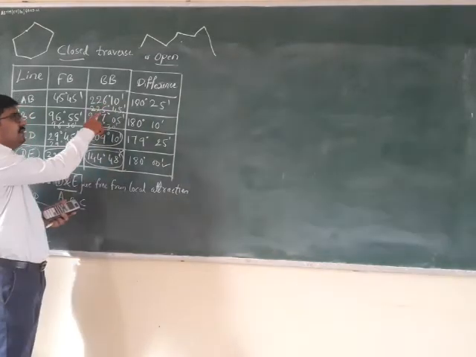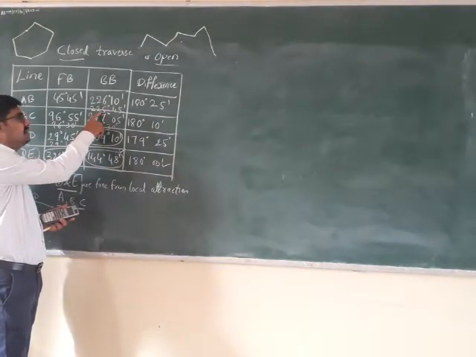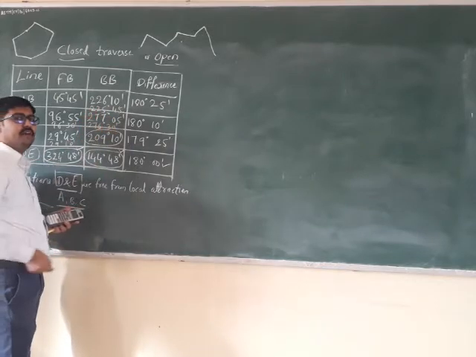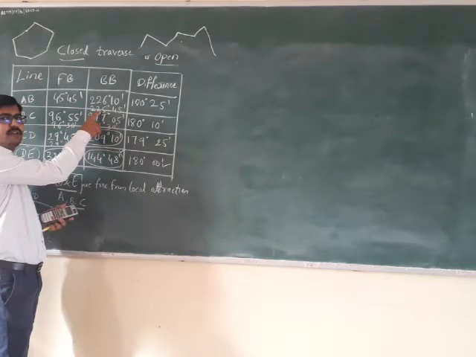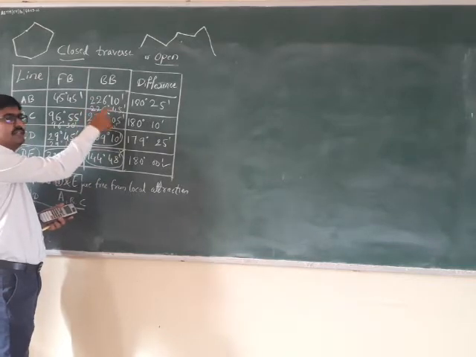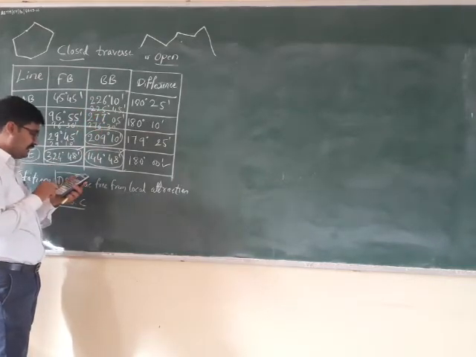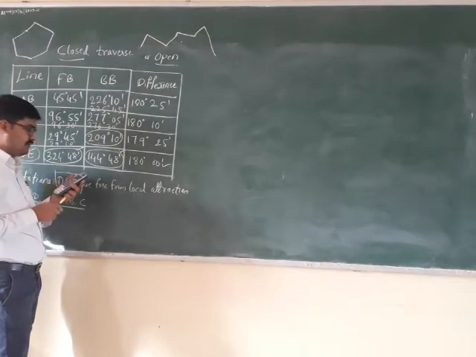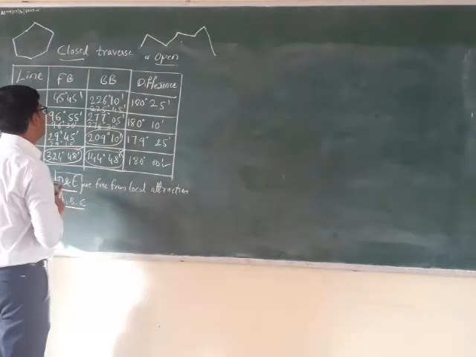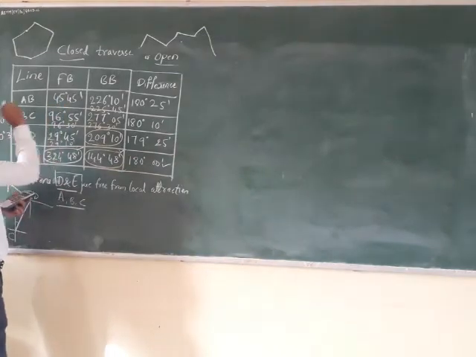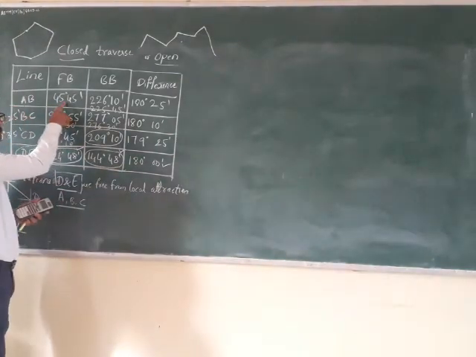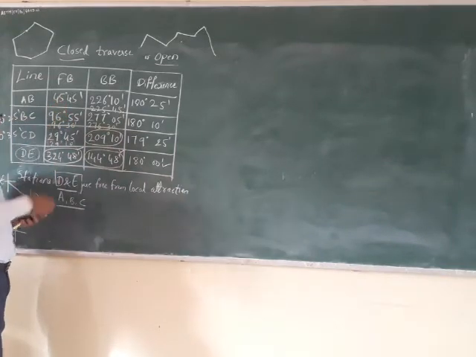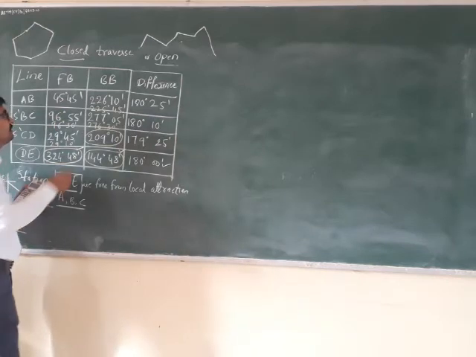Similarly, if I know the back bearing of a certain line as the correct one, and I have to find out the forward bearing of that line, I just have to add 180 or subtract 180. So this is more than 180 degree, so subtract 180 degree from this. So it is going to be 45 degree 45 minutes. Look at this: 45 degree 45 minutes. So the bearing observed is also 45 degree 45 minutes, and the correct one is also 45 degree 45 minutes. So that means what?